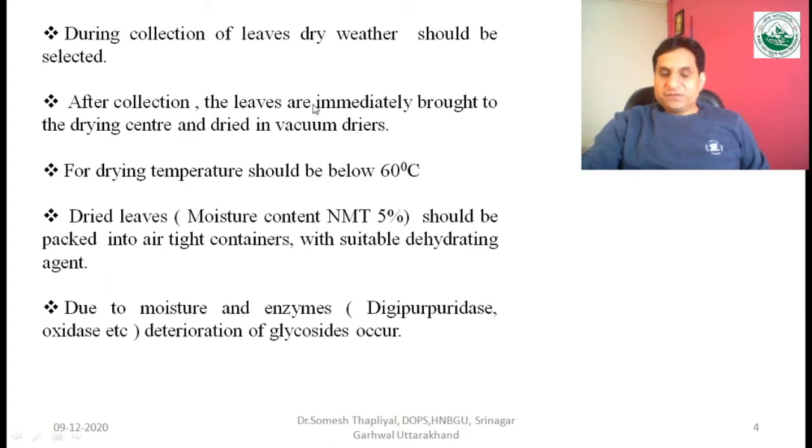So the prepared leaves for the market should be free from moisture and free from enzymes, because of enzymatic hydrolysis they will degrade.